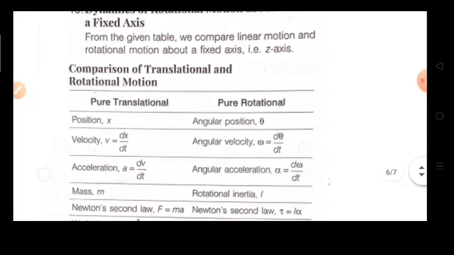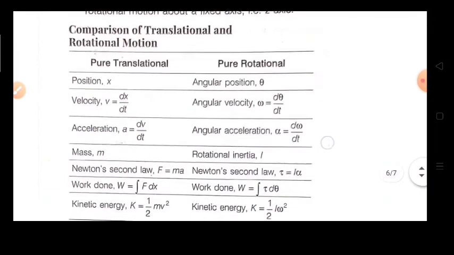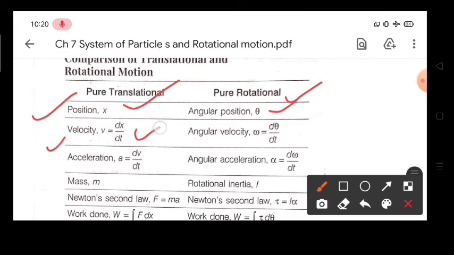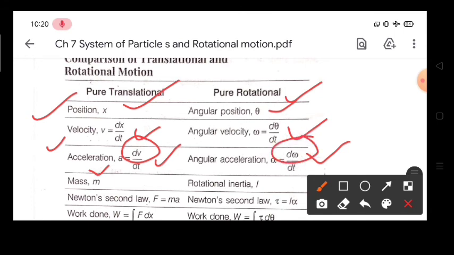After that, here we have some more comparison formulas. You can see that in pure translation motion we have position given by x, in pure rotational motion position is given by theta. Velocity is given by dx over dt, that is displacement upon time. Here angular velocity is given by d theta over dt. Here acceleration is given by dv over dt, and here your angular acceleration is given by d omega by dt, because dv is change in velocity and d omega is also change in velocity, but in angular velocity.